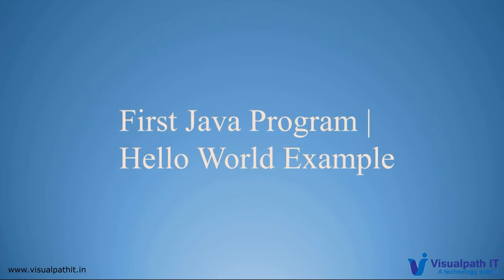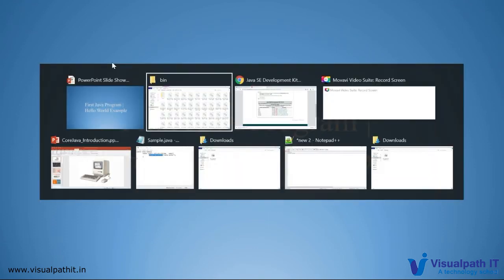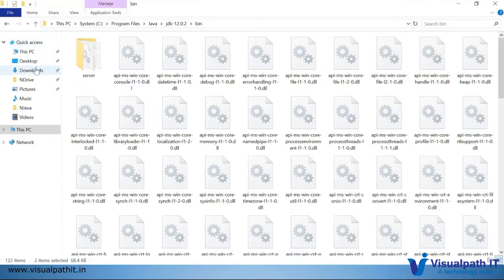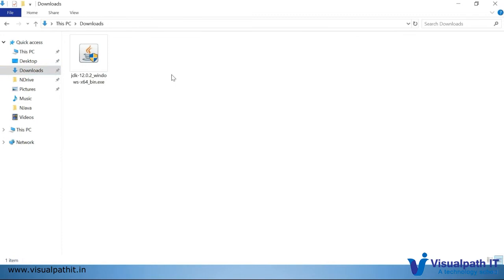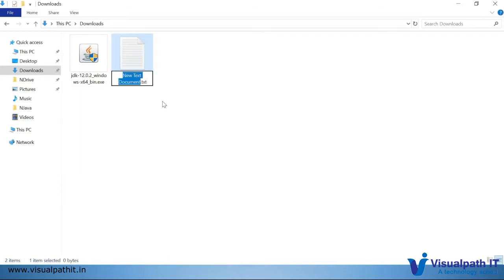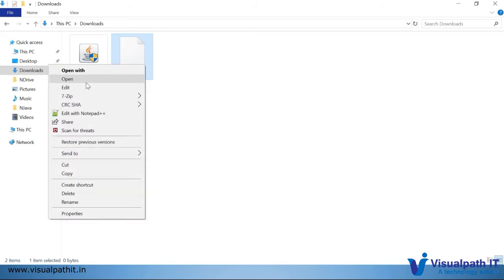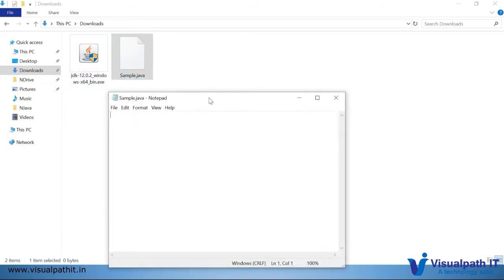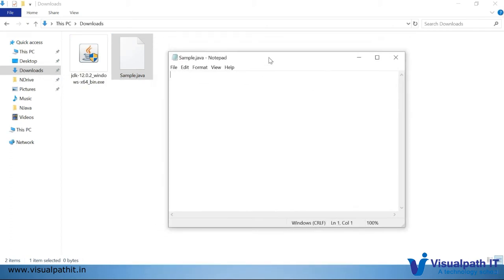Writing a first program. For writing a first program, I can go to my download folder. It's about creating a new file. The name I can give is sample. As we are writing a Java program, the extension will be .java. Saving it. So I'm editing this file. Currently there is no content. I'm writing a simple Java program which will print hello world.